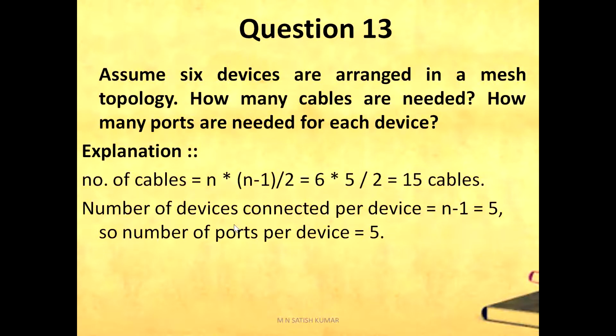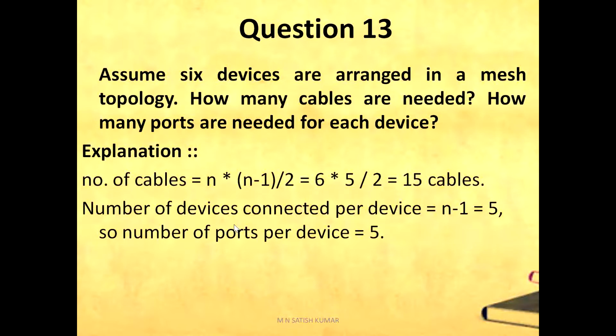For mesh topology, the number of cables is n(n-1)/2, where n indicates how many devices are available. 6 devices are available, so n equals 6. 6 into 6 minus 1, 5, by 2. In total you need 15 cables.